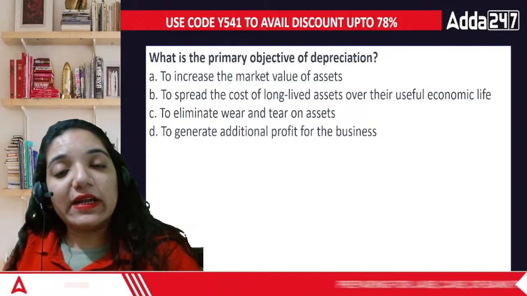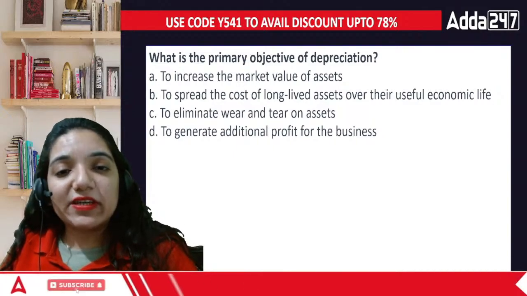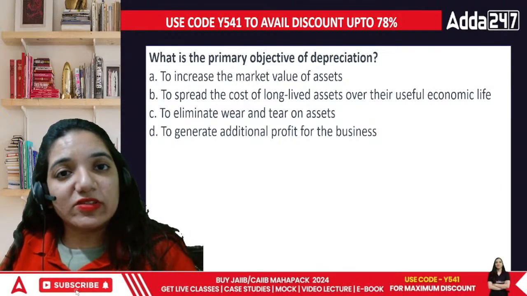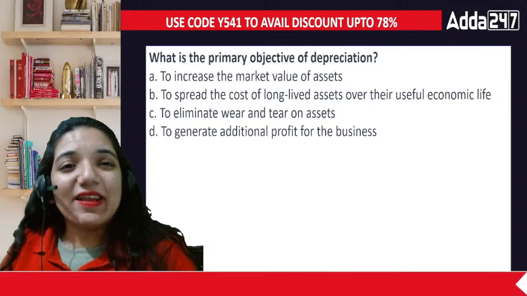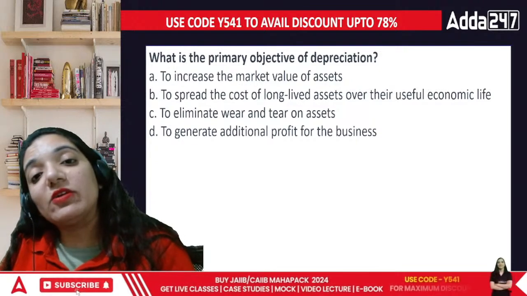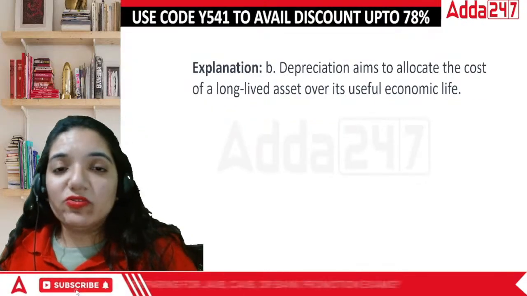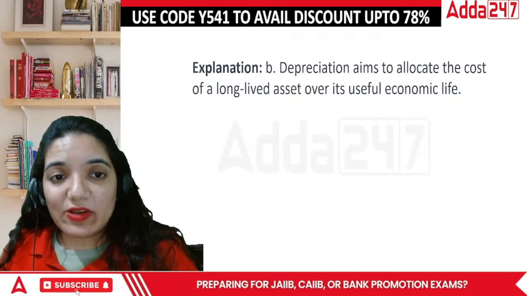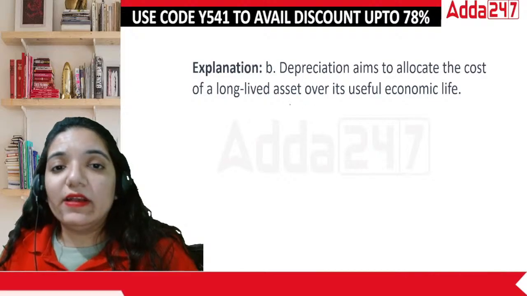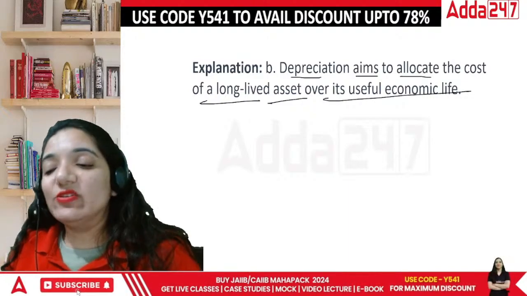When we talk about the primary objective of depreciation, it is definitely to record that we are using something in the business, and obviously if you're using it every single day, its value is declining, so the value decline has to be recorded properly. So technically in this case, it is to spread out the cost of a long-lived asset over its useful life. Depreciation aims to allocate the cost of a long-lived asset over its useful life.